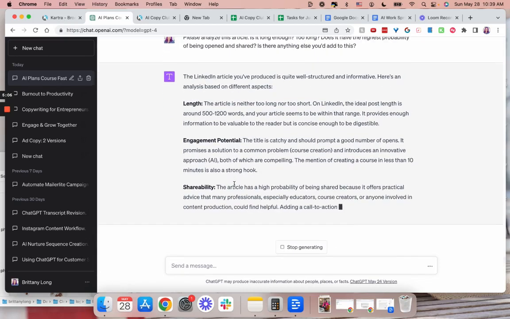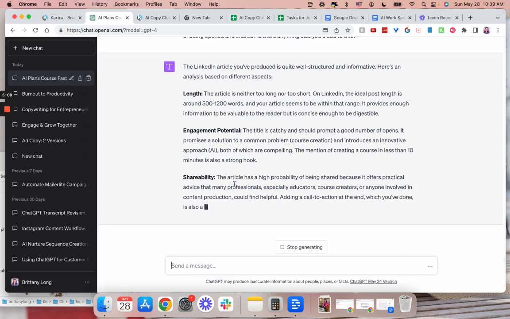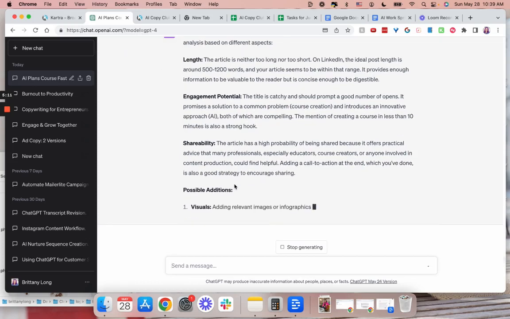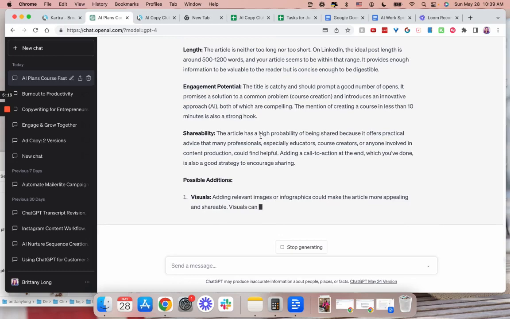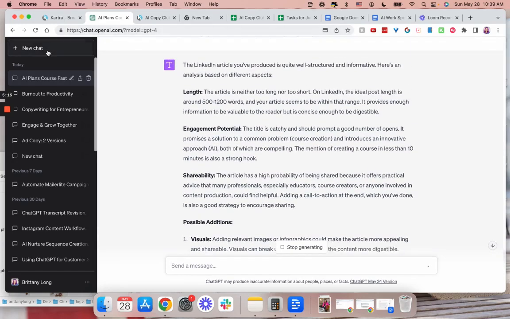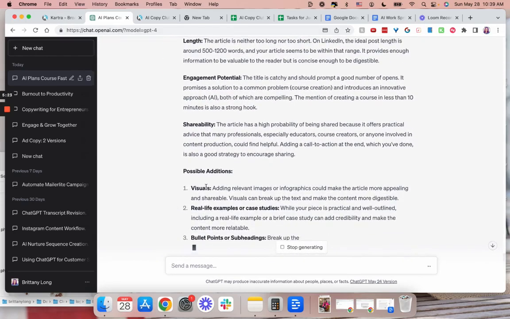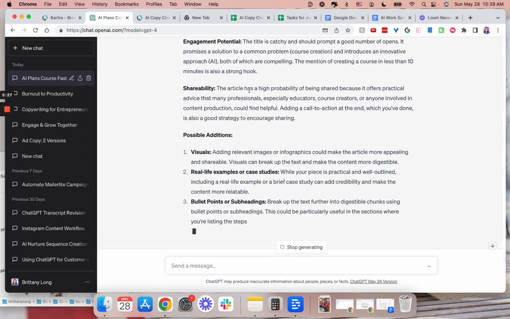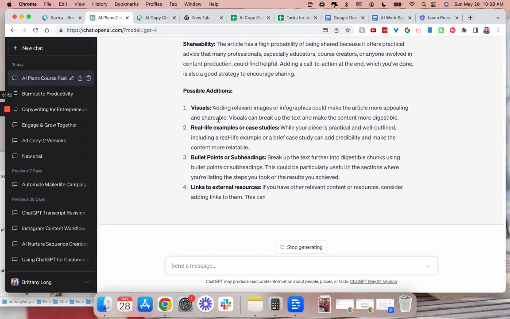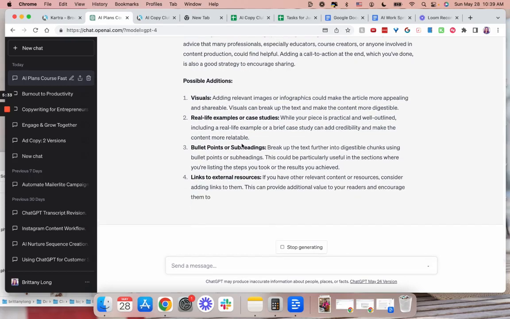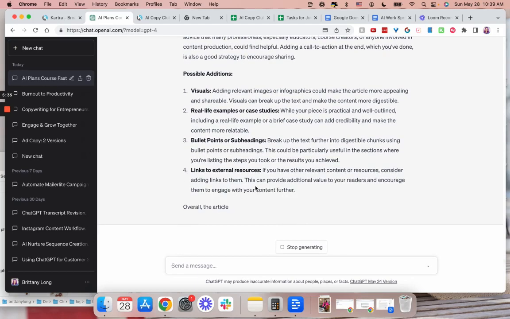And so if there's significant change in LinkedIn from September 2021 until now, that's where this might not be correct. So if I want to make sure that's correct, I could start a new chat and use the browser instead. And so let's go ahead and just take a look at what it says here. Length, engagement potential, promises a solution, shareability, offers practical advice. So then it's recommending visuals, which I'd agree with, real life case studies, bullet points or subheadings, links to external articles. Okay, so I like this.